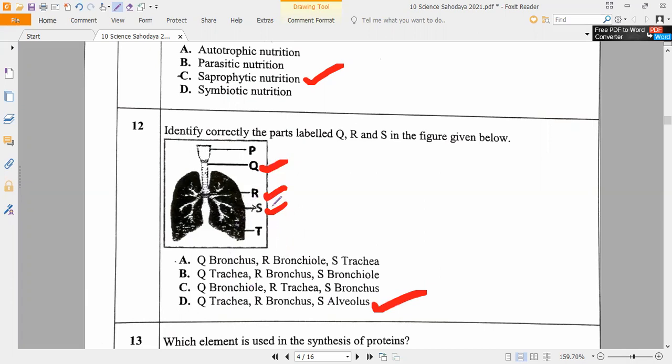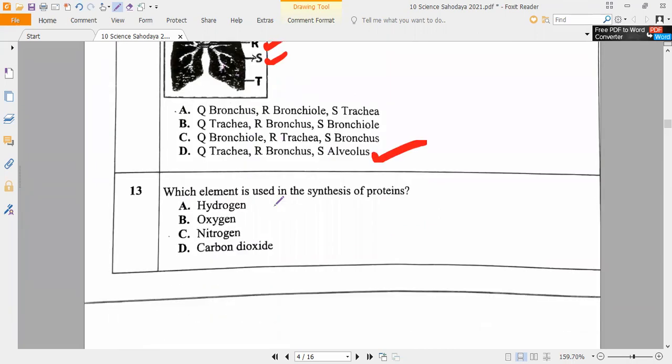Next, which element is used in the synthesis of proteins? This question came in your half-yearly exam. Proteins are complex structures of amino acids. Amino acids contain what?